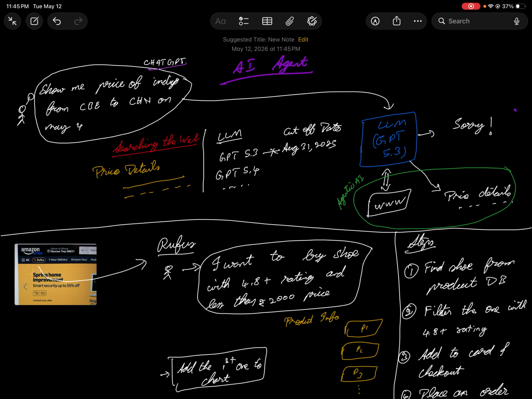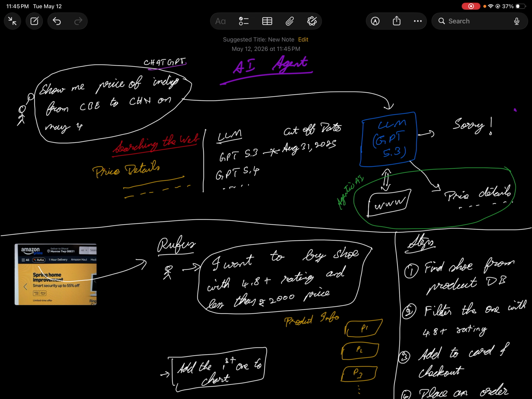It's basically a model where a user is telling it, show me the prices of Indigo from CB to Chennai on May 4. We usually use, even myself, I use a lot of AI stuff nowadays, even for checking basic details, and it's been part of my life, and we all do it, right? So we'll try to understand from here how these are able to do it.